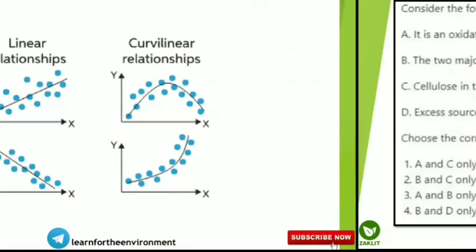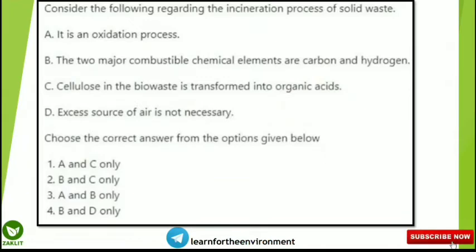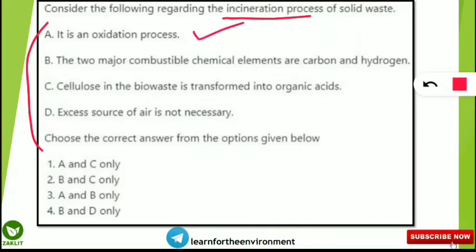Let's move to the next question. The next question is coming up from solid waste management, and the question is, considering the following points about the incineration process of solid waste, we have to identify the correct points. First we'll read one by one. First it is telling, the incineration process of solid waste is an oxidation process, very correct. Next, the two major combustible chemical elements are carbon and hydrogen, it is also very correct. Next, cellulose in the bio waste is transformed into organic acid. So this is not a correct statement. Yes, this will be wrong.